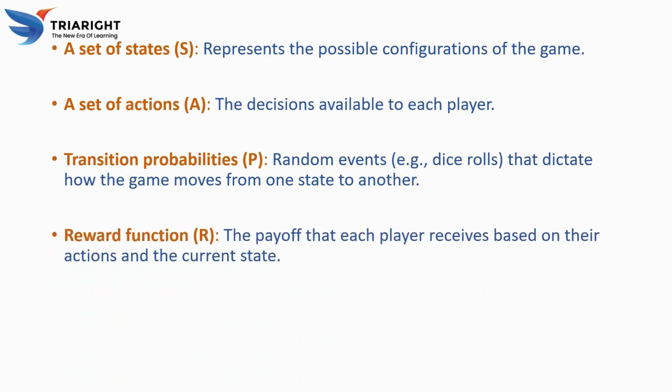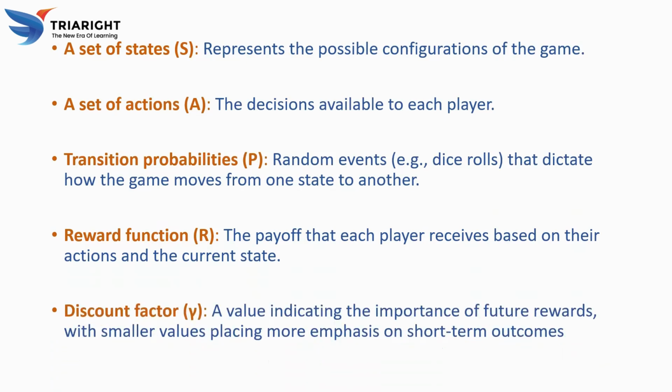Reward functions are the payoff that each player receives based on the actions and the current state. A discount factor is a value indicating the importance of future rewards, with smaller values placing more emphasis on short-term outcomes.